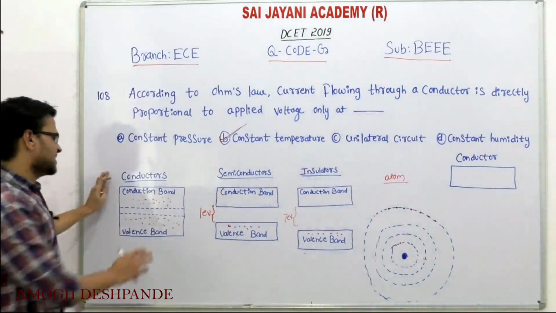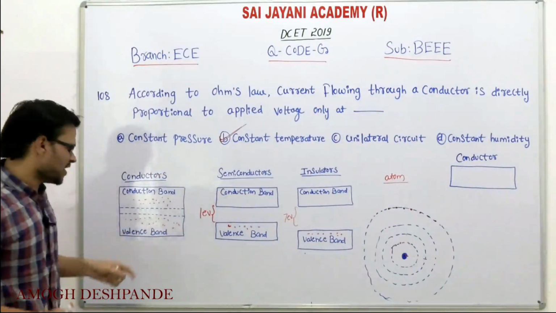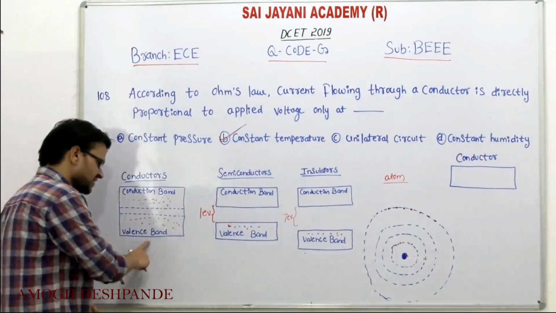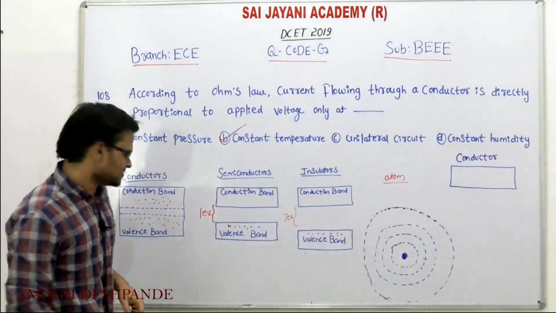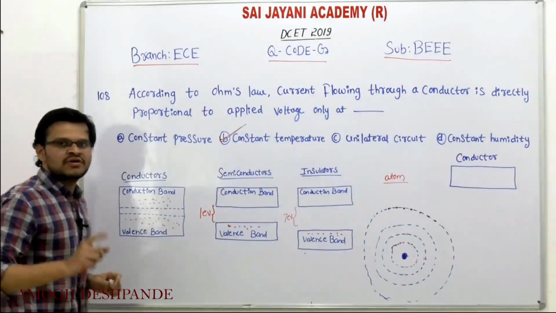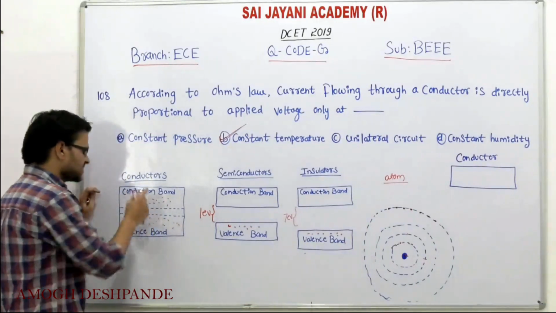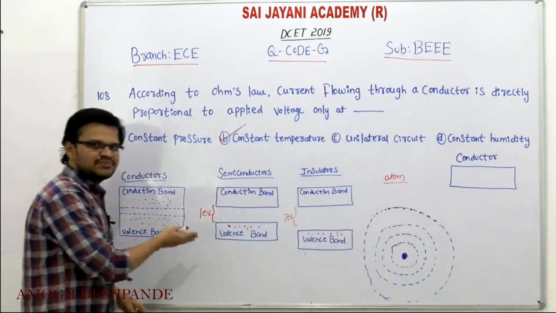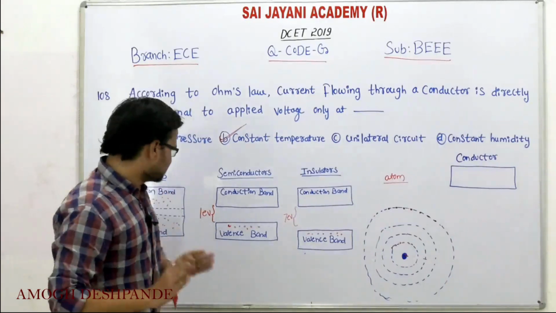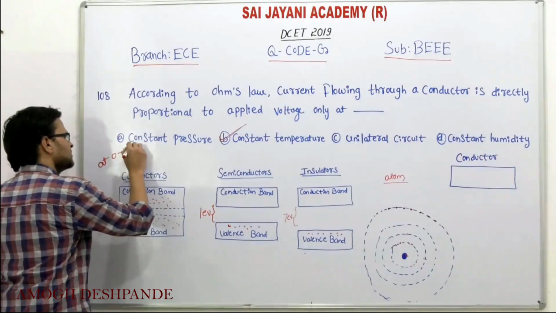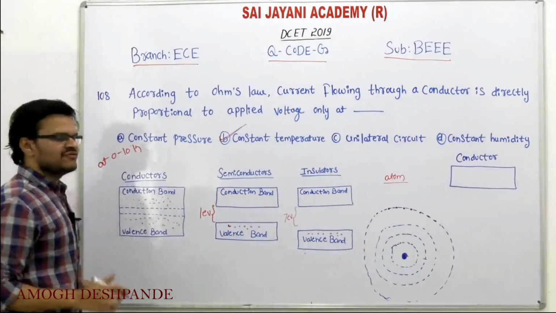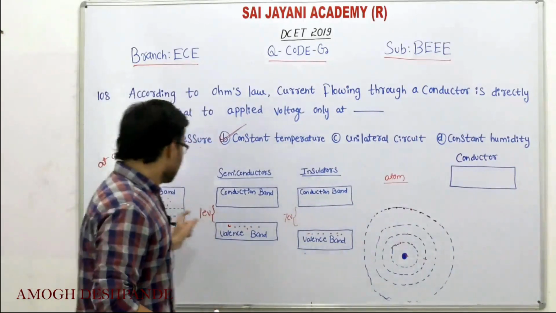Okay. For that, consider a conductor. In a conductor, we have two energy bands, that is the valence band and the conduction band. In the valence band, we have valence electrons. Similarly, in the conduction band we have free electrons. And in conductors, both the conduction band and the valence band overlap each other. At 0 degrees Kelvin, we are getting free electrons in the conductors.